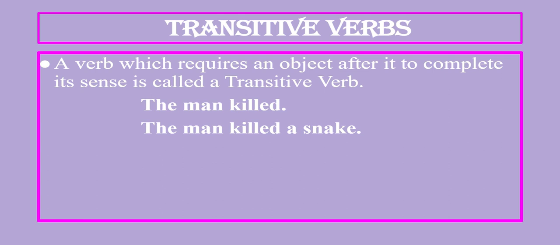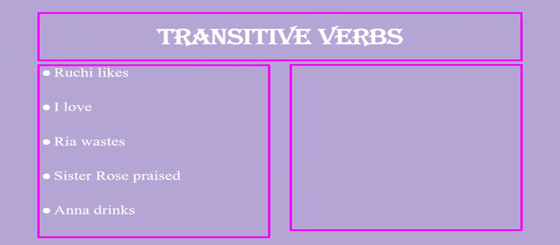So, a transitive verb requires an object to make complete sense. Let's take up one more example. The driver stopped the car. So here the driver is the subject, stopped the car is the predicate, and the object is car.